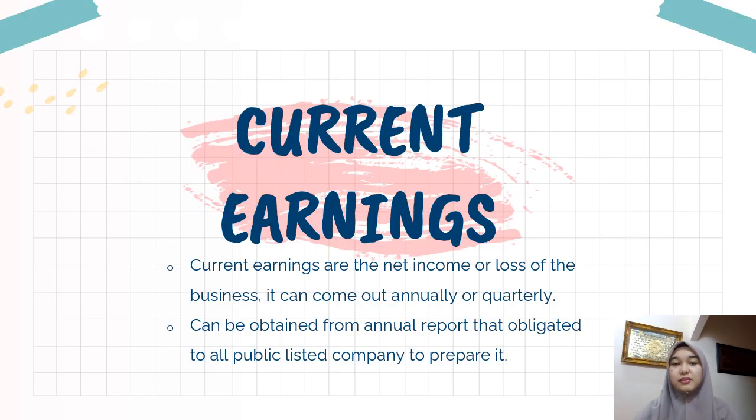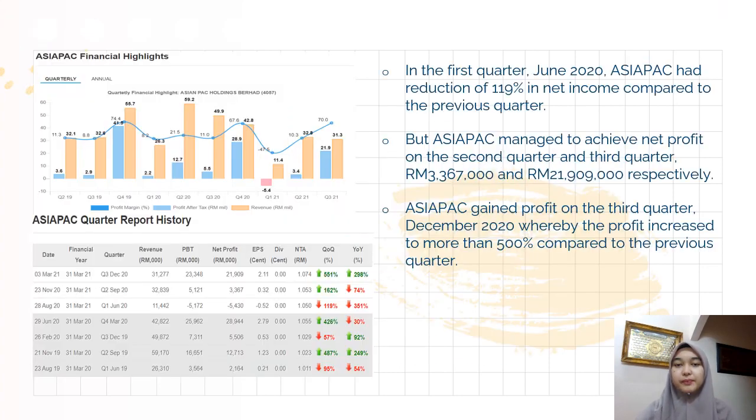Okay, let's see the first element, which is current earnings. What is current earnings? Current earnings are the net income or loss of the business. It can come out annually or quarterly. It can be obtained from the annual report that all public listed companies are obligated to prepare.